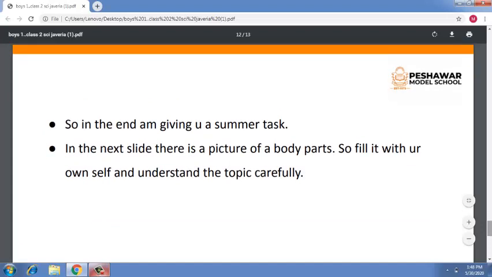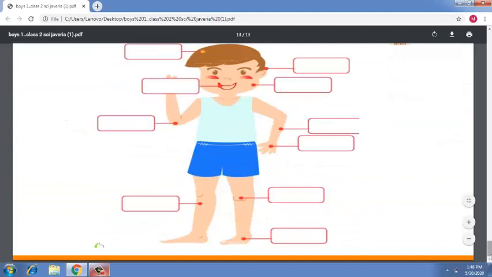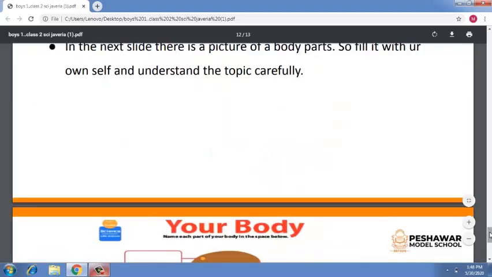In the end, I am giving you a summer task. In the next slide there is a picture of body parts, so fill it in yourself and understand the topic carefully. So here is the picture of body parts. You will do it on your own.